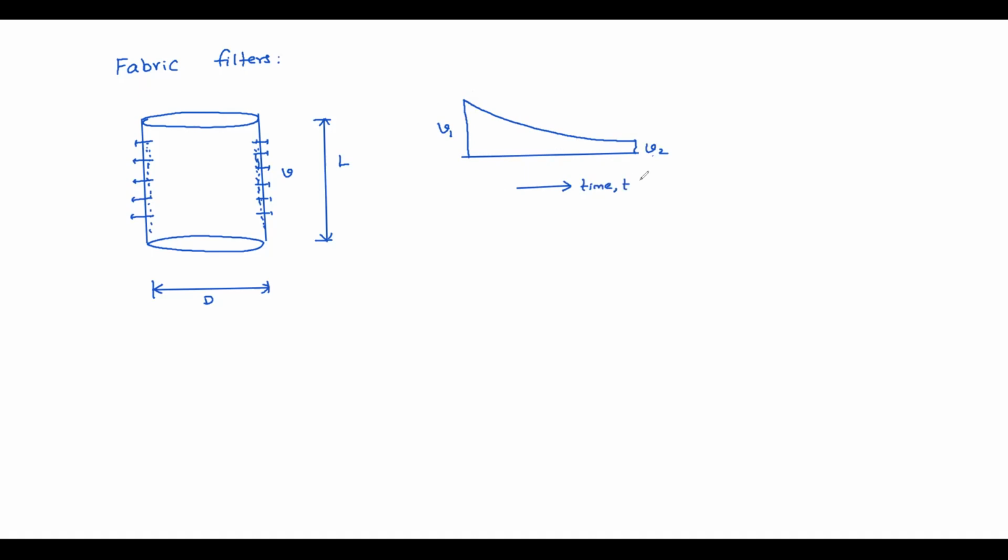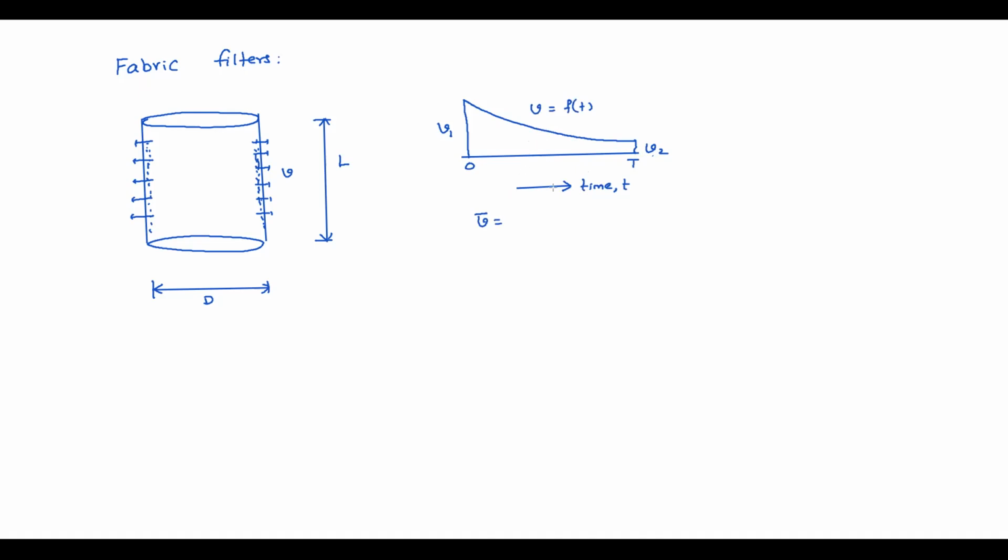How to get average velocity? If you know the function with time, v is some function of time. Suppose 0 and capital T, time t. So average velocity can be achieved by integrating this.